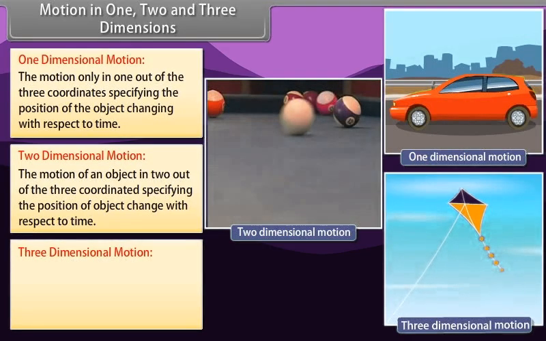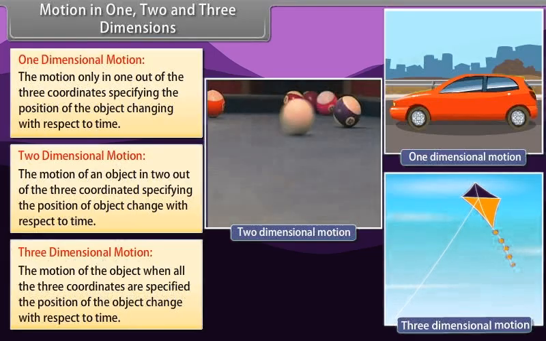Three-dimensional motion. The motion of an object when all three coordinates specifying the position of the object change with respect to time. Example: a kite flying on a windy day.